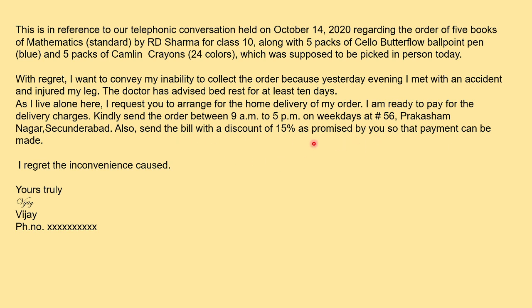So also send the bill with a discount of 15% as promised by you. So we'll talk about this because order आएगा तो पैसे तो देने हैं. So send the bill with a discount of 15% as promised by you. So you can write this from your own side to make it impressive, so that the payment can be made. So I regret the inconvenience caused. So in the end, obviously you have to feel sorry कि मेरी वजह से जो ये परेशानी हुई है उसके लिए you are sorry. So you write this line, I regret the inconvenience caused.